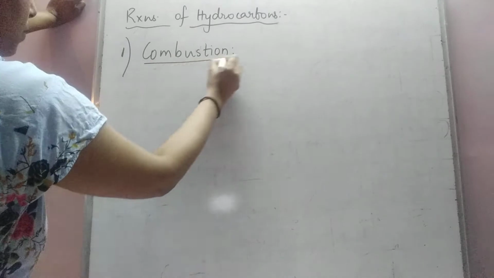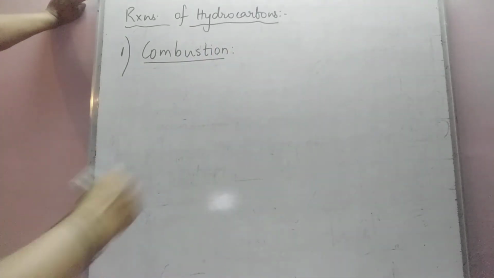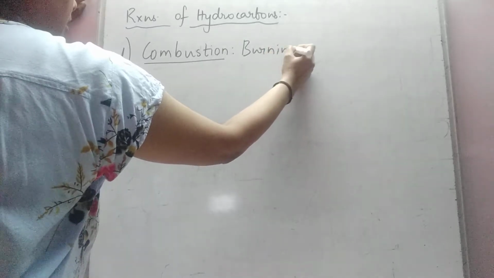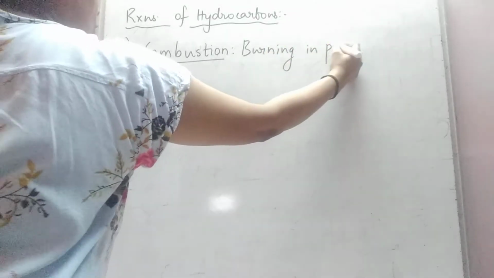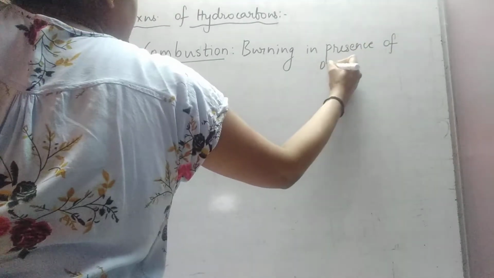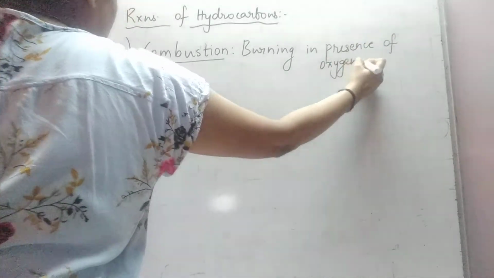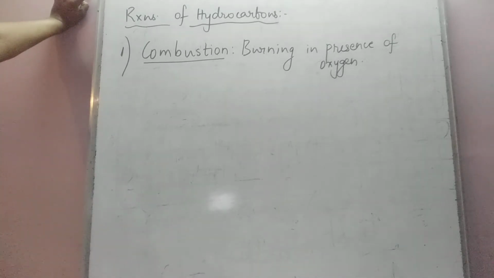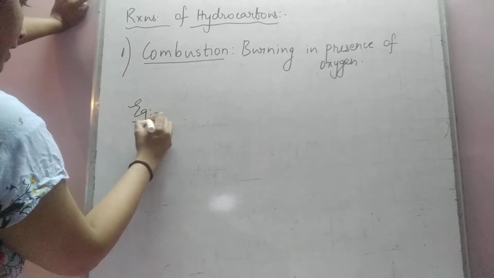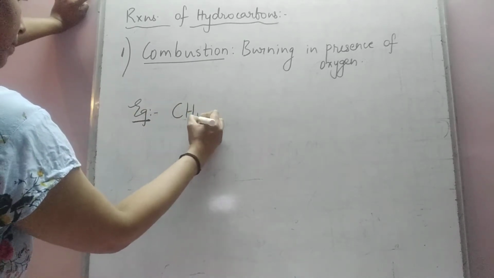What do you mean by combustion? Combustion is nothing but burning in presence of oxygen. Now when hydrocarbons undergo combustion, let me take up the example of methane.